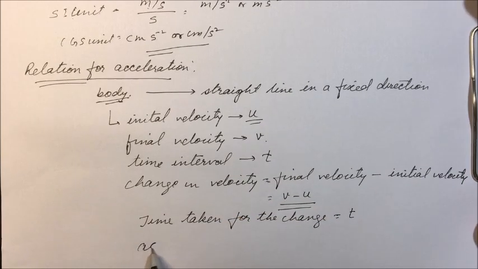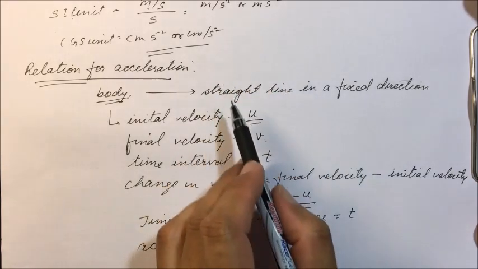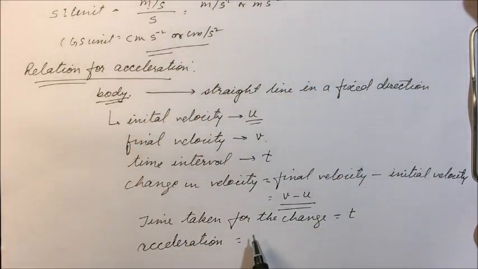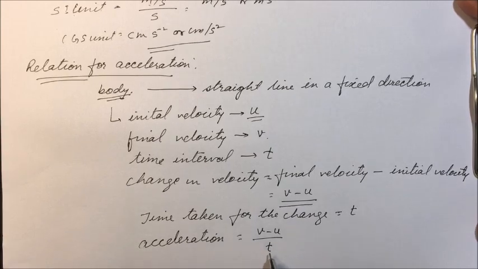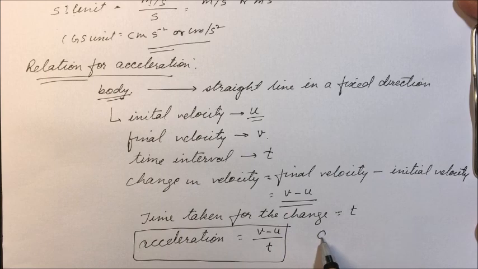Therefore acceleration will be change in velocity divided by time interval, which is v minus u divided by t. So acceleration, which we denote with a, is equal to v minus u divided by t.